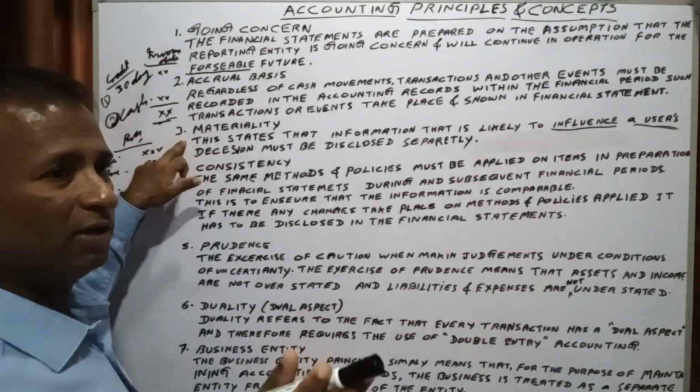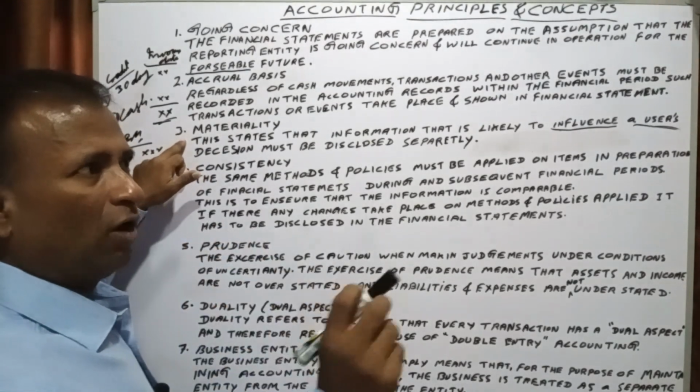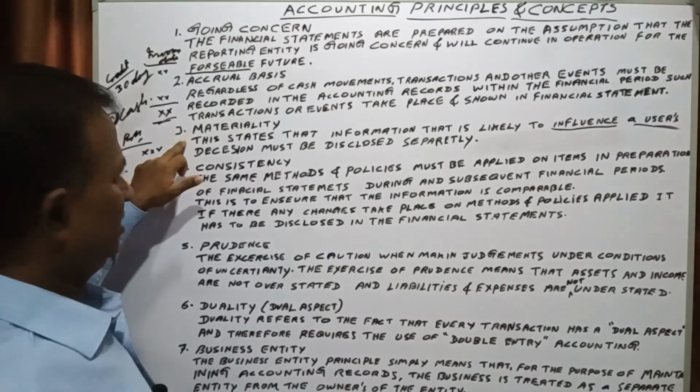Materiality may differ from one entity to another entity.